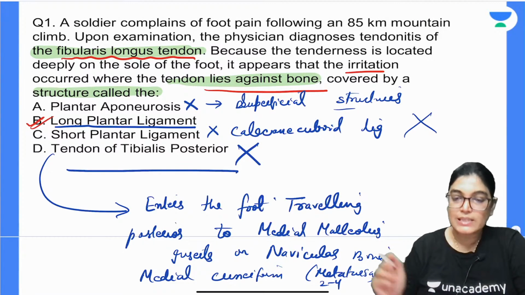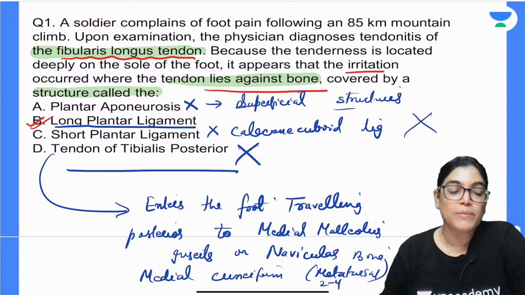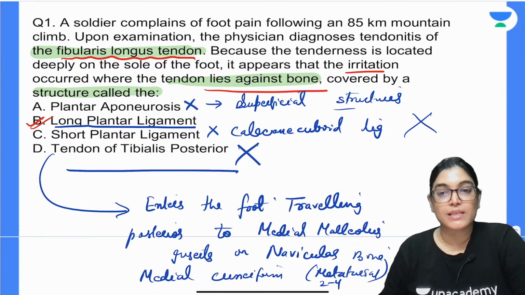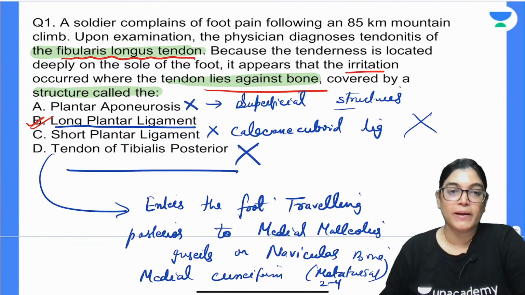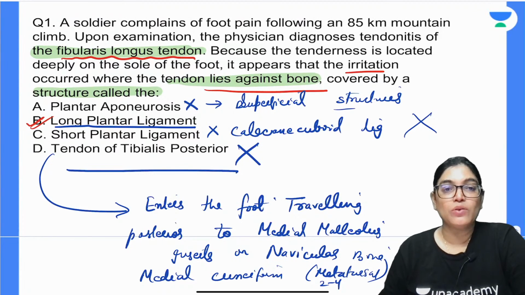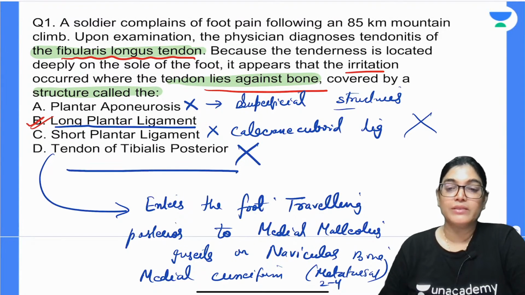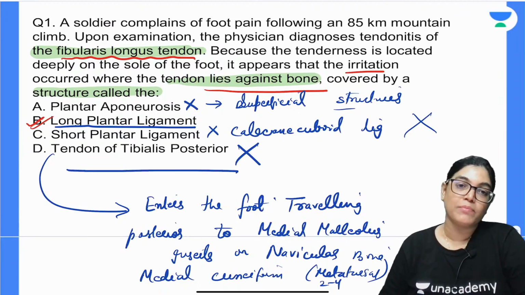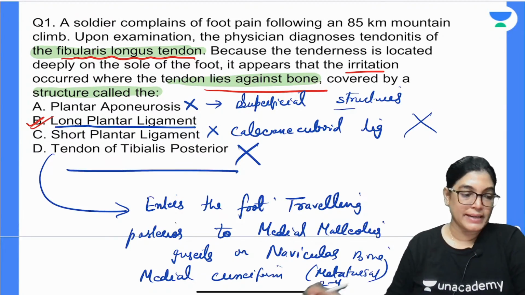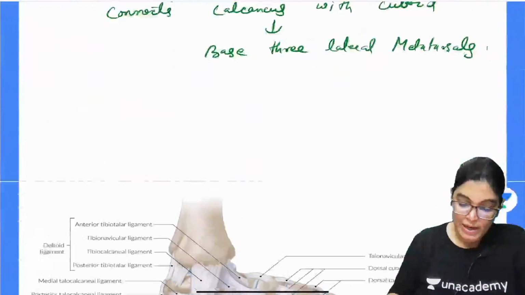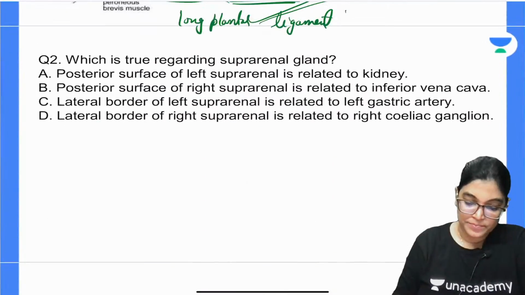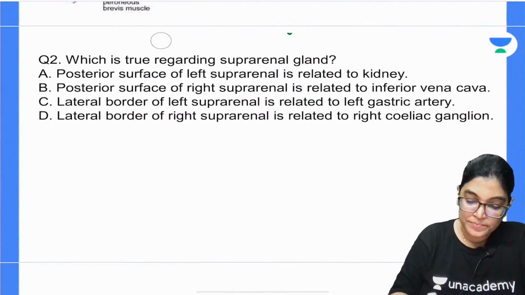So actually this is one of the basic reasons for it not being the correct answer: it is traversing towards the medial aspect. In this category we know that fibularis longus tendon is traversing from the lateral aspect, same as the long plantar ligament. So B is the correct answer. Let's move on to the next MCQ, that is MCQ number 2. All the best to everyone.